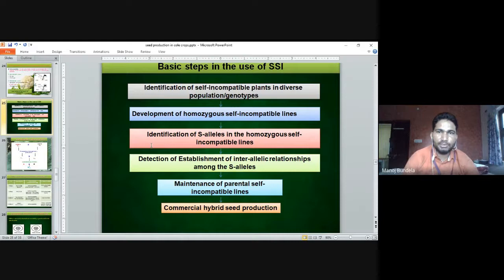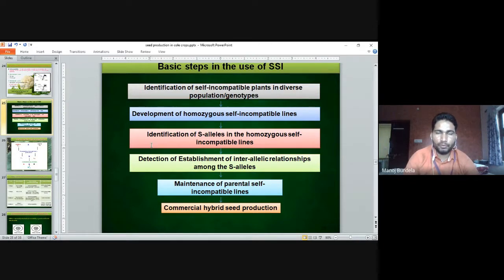Basic steps in use of sporophytic self-incompatibility. First step is identification of self-incompatible plants in a diverse population or genotype. After that, we go for development of homozygous self-incompatible lines.